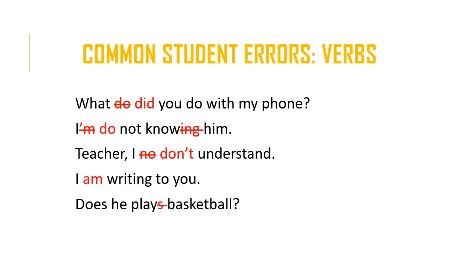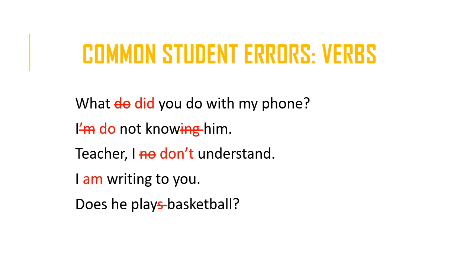And if we use the present simple form, then we need the helping verb do in order to make it negative. So the helping verb do is used in both questions as well as in negative sentences. So you would say, I do not know him. Or if you want to contract it, you would say, I don't know him.